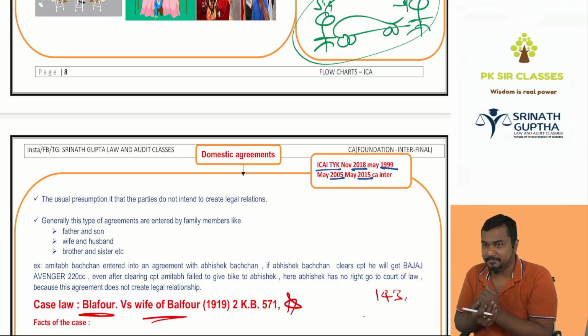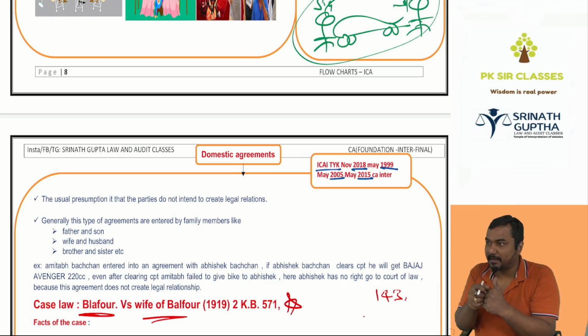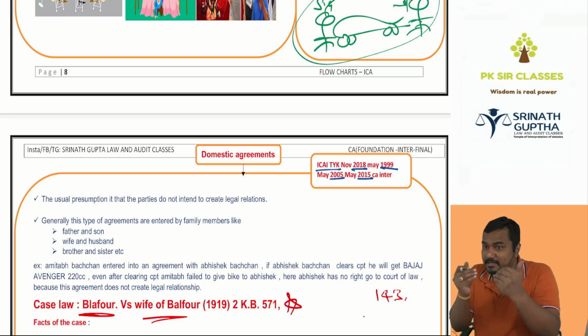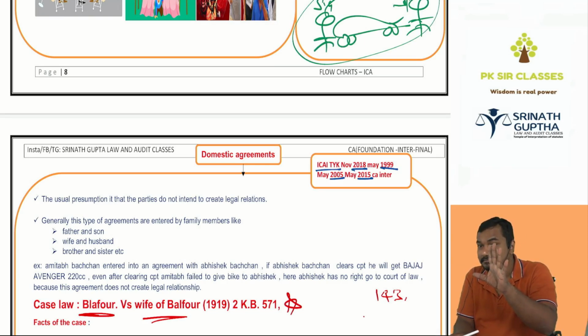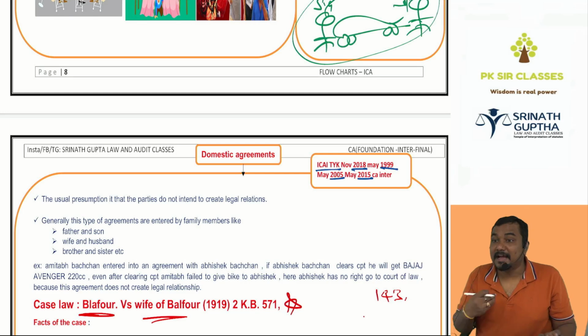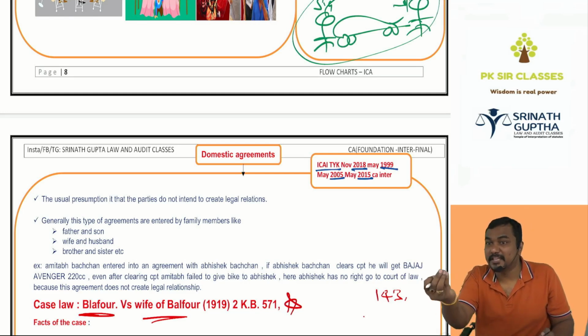You said to your sister, if you complete the running notes, you will give chocolate to your sister. Domestic agreement. Mummy said, if you bring the vegetables from the market, she will prepare biryani for you. Domestic agreement. Father said to son, if you clear CA foundation, I will give you a bike. This came in the exam 10 times. Father said to his son, if you clear CA foundation in the first attempt, I will give you a bike as a gift. Domestic agreement. Husband said to his wife to give a gift on her anniversary.